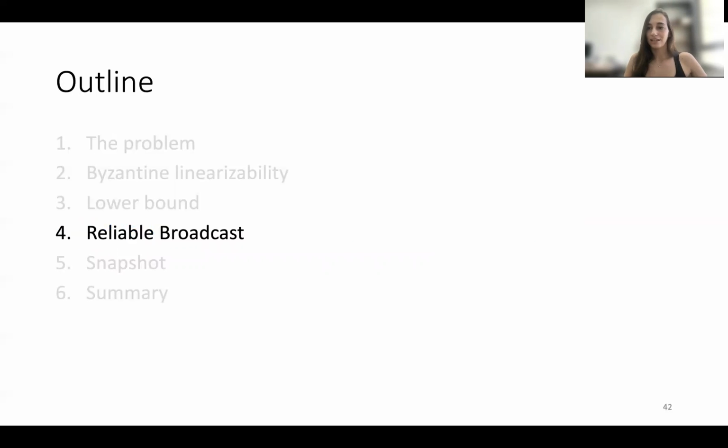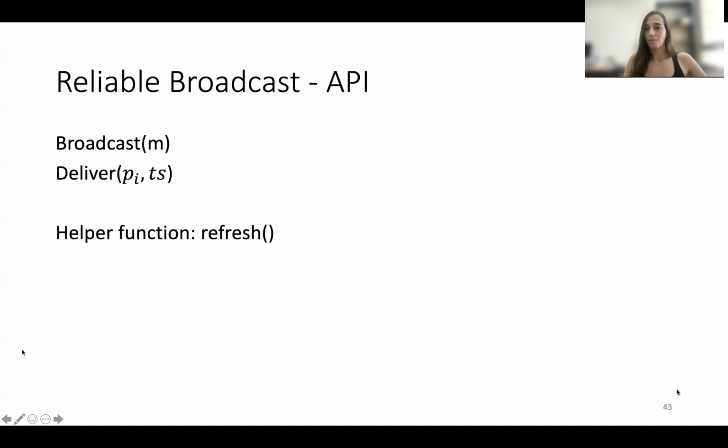So now let's present our upper bounds, and we'll start with the reliable broadcast object. You all know reliable broadcast as a message passing primitive where I can reliably broadcast a message and processes will receive it. Maybe they echo some of this information, but the information comes to them. And in the shared memory model, we define it a bit differently. We define it in a push fashion.